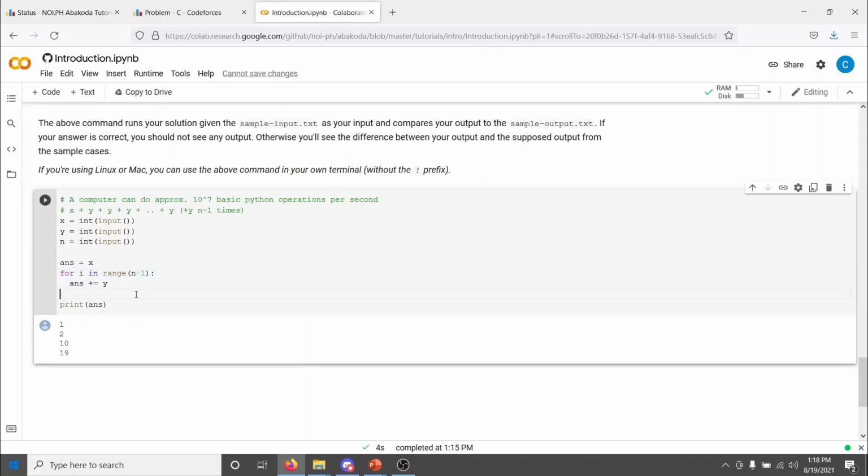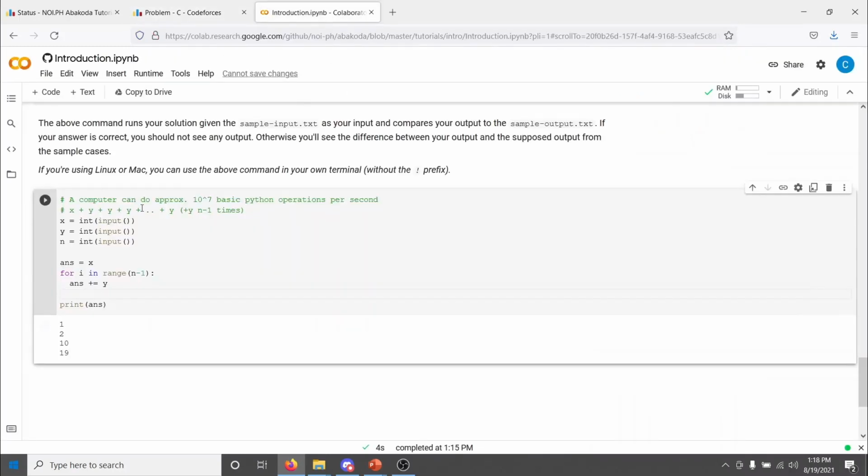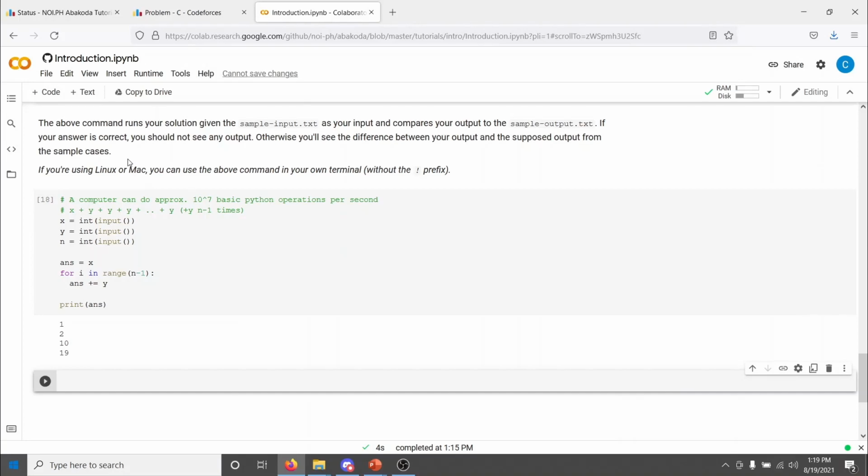Okay, so if we're gonna do about n operations, how big can n be? Okay, well, that's what the constraints are for. The constraints say n can be up to 10 to the 15. Okay, so remember the plan. We can do 10 to the 7 basic operations per second.